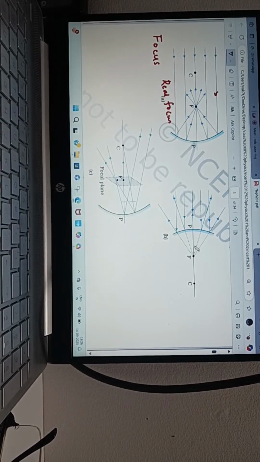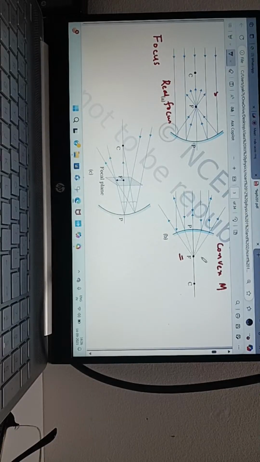But you see here, what is happening? It will get diverged. All parallel beams falling on the convex mirror, what happens? They reflect and diverge. But if we extend these reflected rays by dotted lines, they will meet at F. So they only appear to meet.